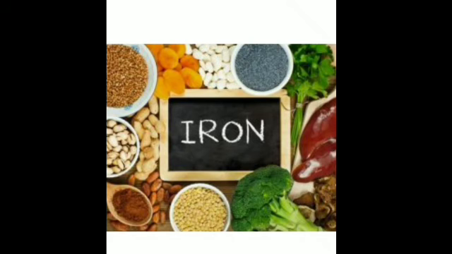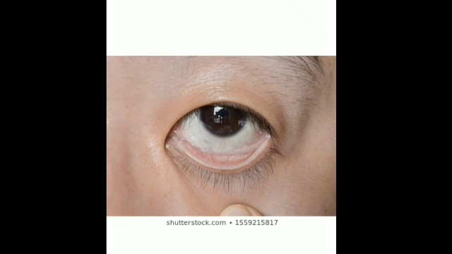The foods which are rich in iron are green leafy vegetables, especially spinach, then banana, the various cereals that you're having, then eggs and jaggery. Now, this is the way the doctor generally examines an anemic patient, and this is how the conjunctiva of the eye appears. He examines the eye, otherwise this is dark red, but in an anemic person this is pale, pink colored. Is that clear?